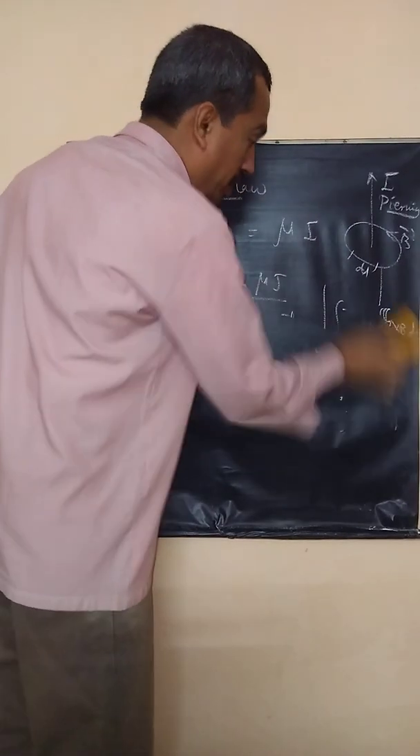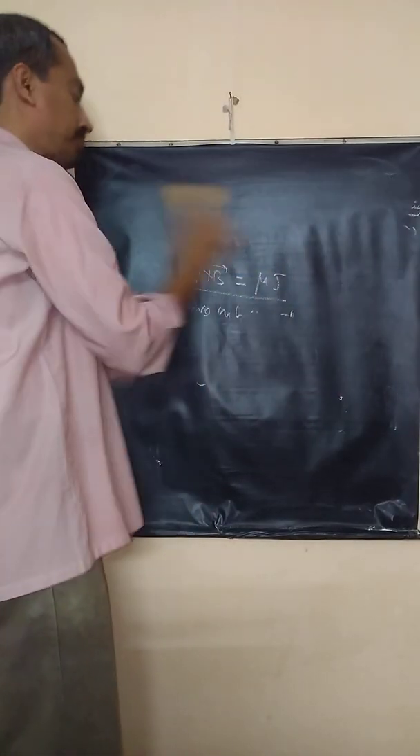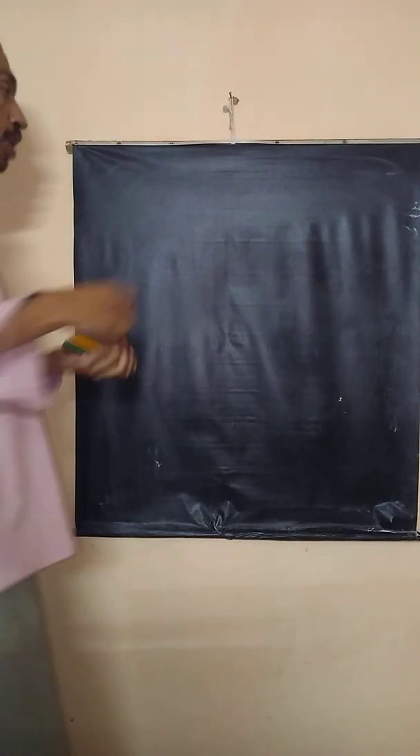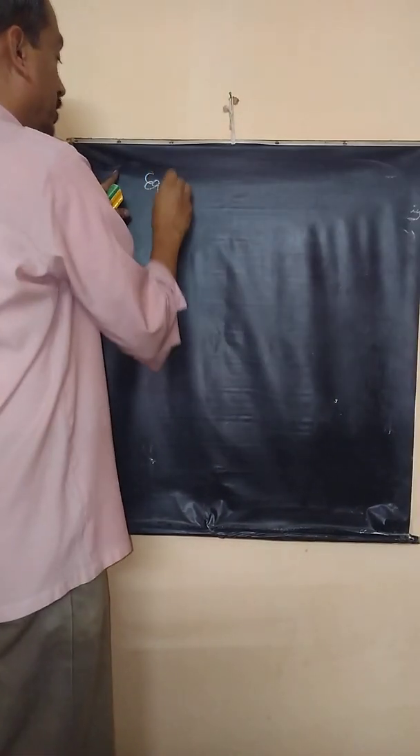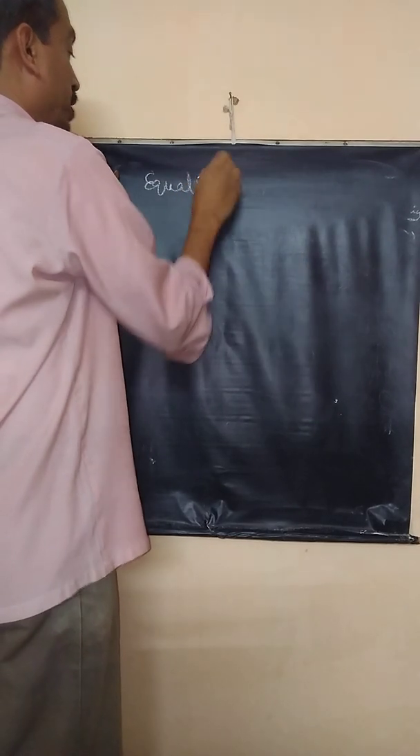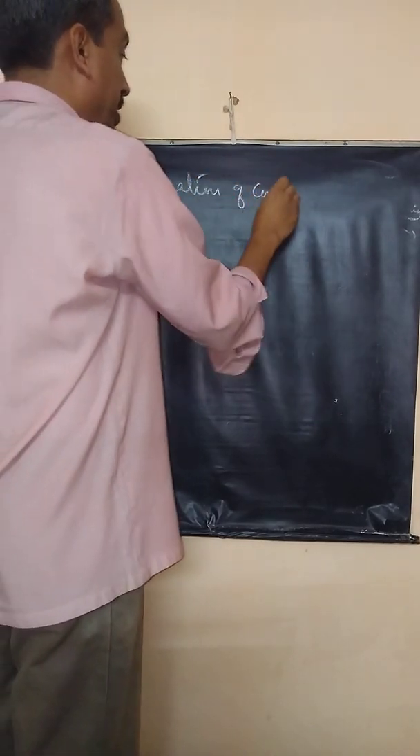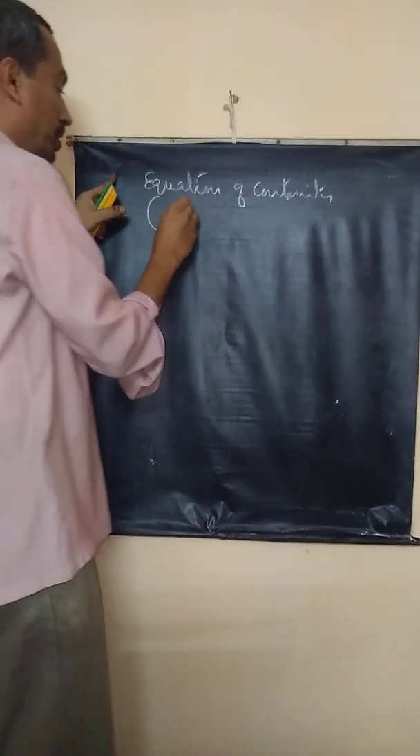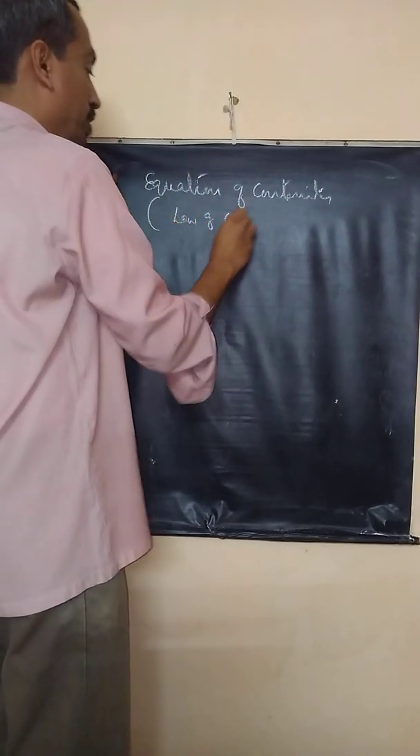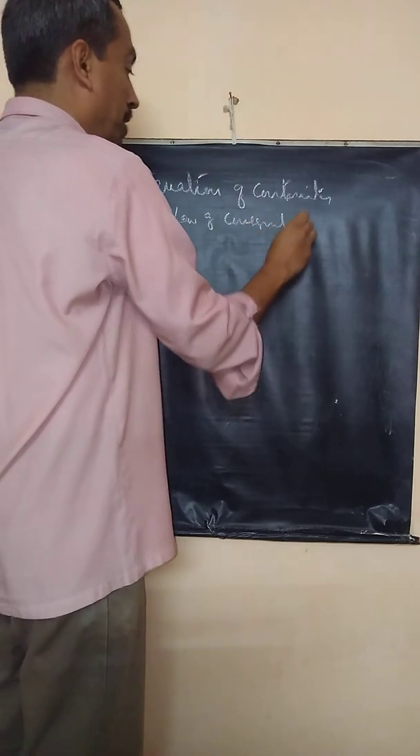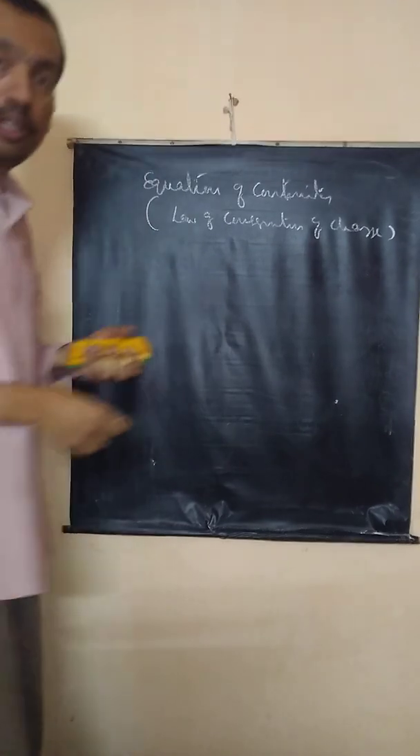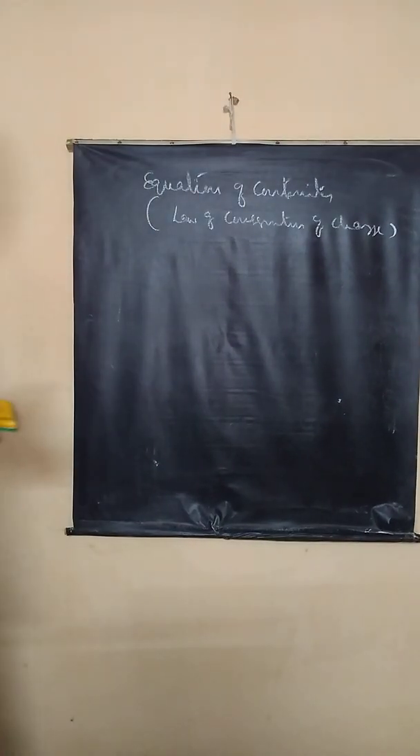First we will see what the equation of continuity is. The equation of continuity deals with the law of conservation of charge. It looks like Kirchhoff's law. This is the law of conservation of charge. Okay? In fluid dynamics, we know the equation of continuity as the law of conservation of mass. What is the equation of continuity?